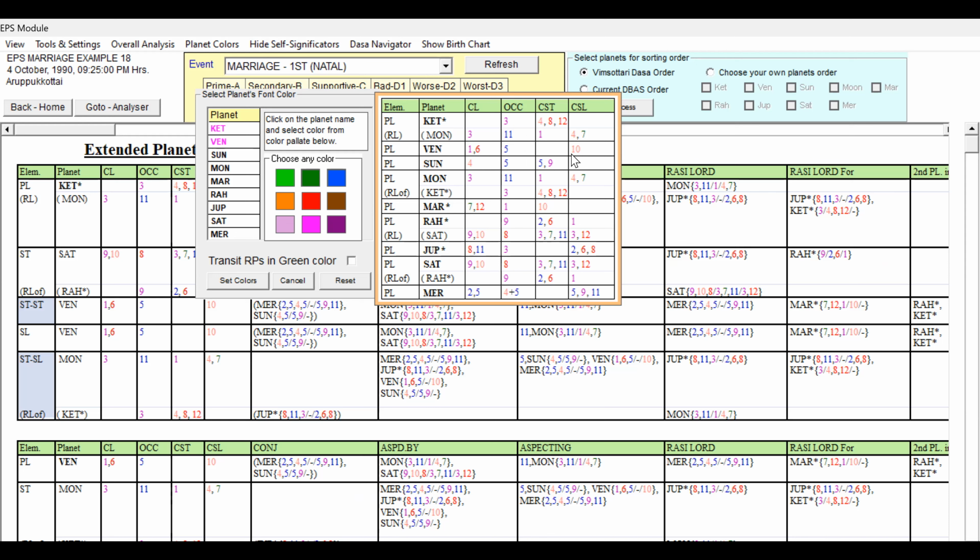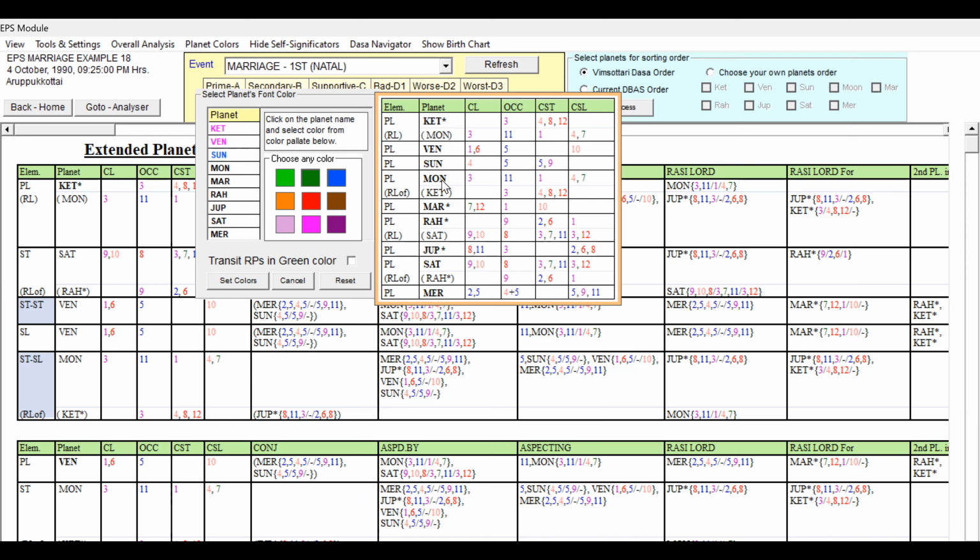Sun, 4th lord occupying the 5th house, 5 and 5. The 4th lord is not that much weaker, but the 4th lord means it has some weakness for the 5th house matters, for the affection and all. But occupying the 5th house, 5 and 9, this is good only. So because of the 4th lord, we can make Sun blue color.